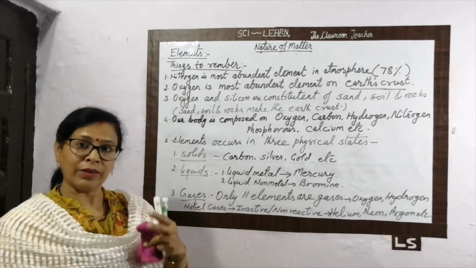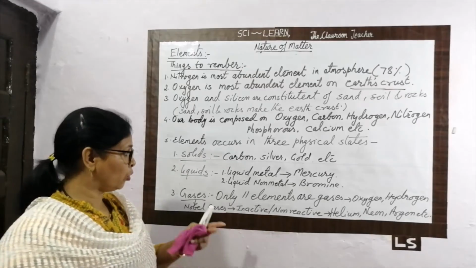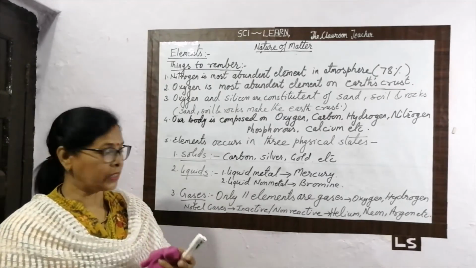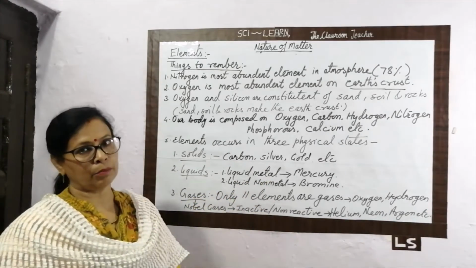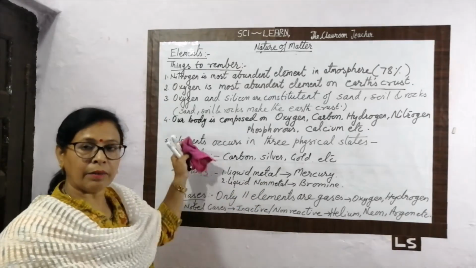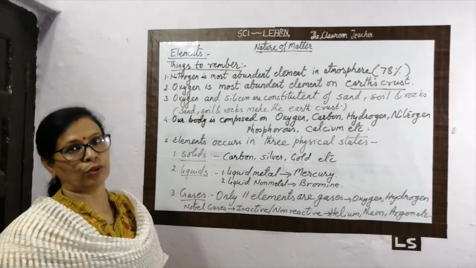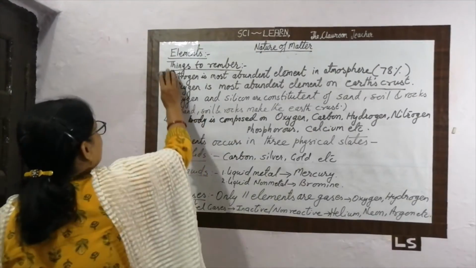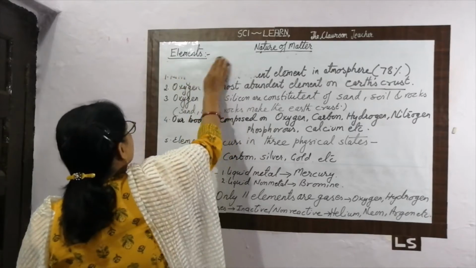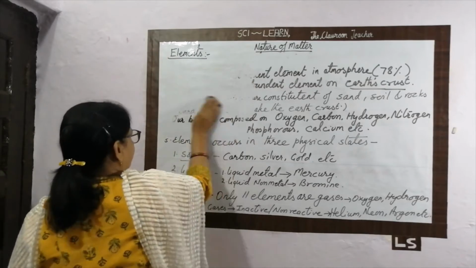Liquid: we know about two liquid elements. One is a metal and one is a non-metal. The liquid metal is mercury and the liquid non-metal is bromine. And the rest of the elements are solid. So this is the thing that you have to remember about the elements. Now move towards the classification of elements.